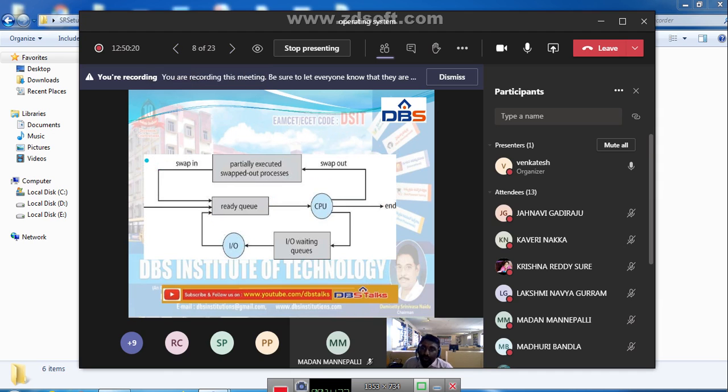Next, the representation of process scheduling. Here we are going to discuss the process states only, but the representation is different, that is in terms of process scheduling. When we talk about process states, we talk about new, ready, running, terminated, IO and waiting states. Here, this is the process scheduling representation.